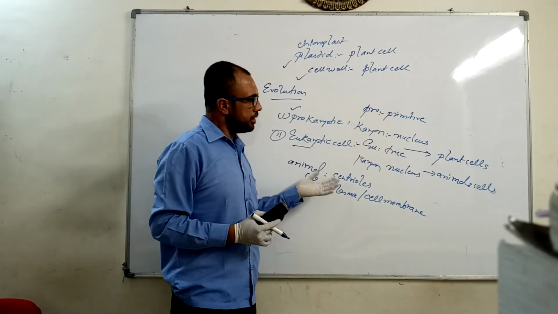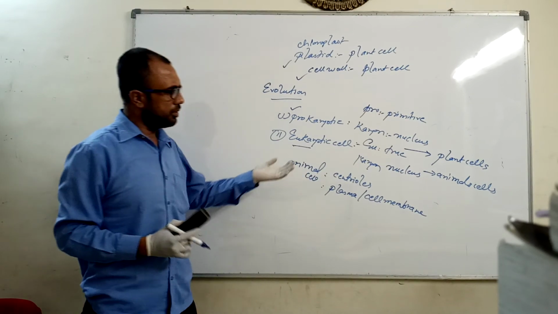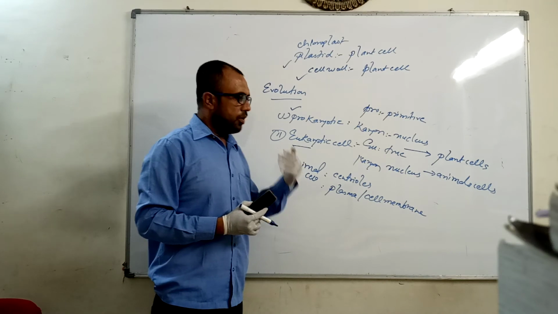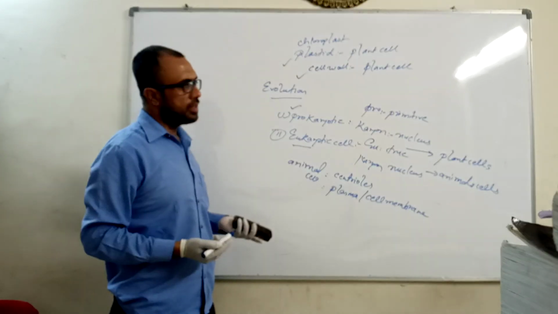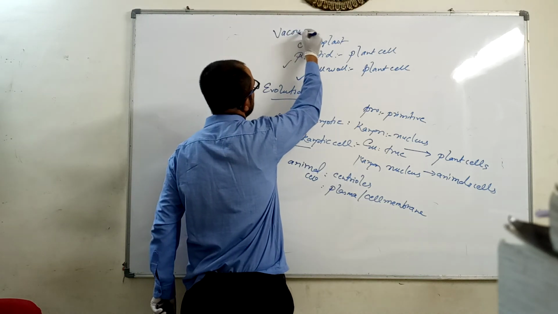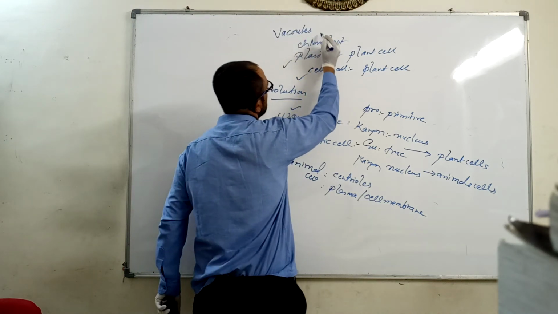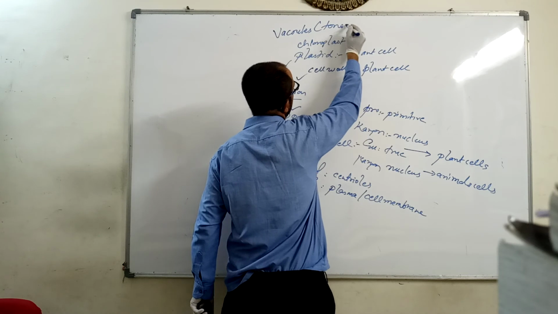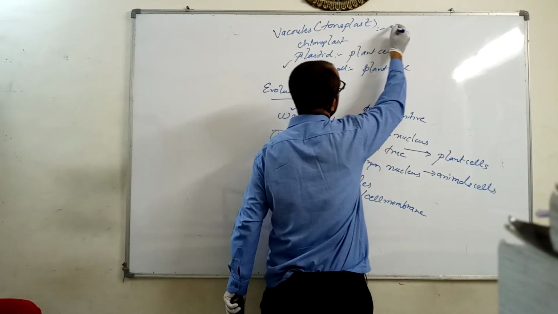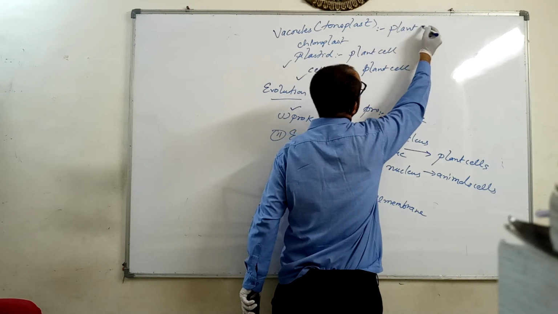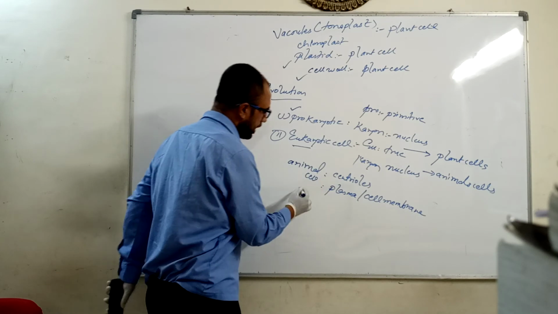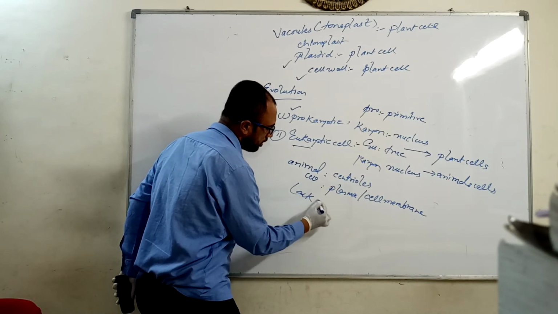So a number of differences are there which we discussed between the plant cell and the animal cell, and there may be some other differences as well. Speaking in broader terms, plant cells have vacuoles, that is, the tonoplast, which is a fluid filled vacuole present only in the plant cell. Animal cells lack vacuoles.